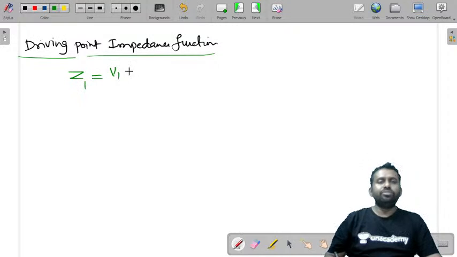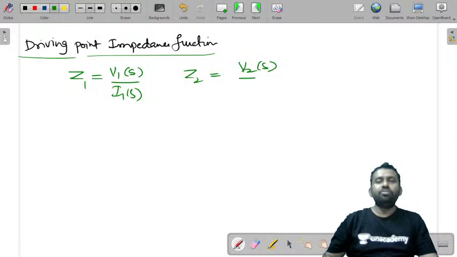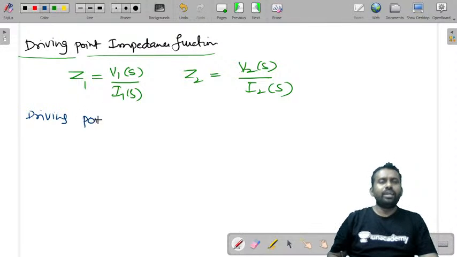Z1 is equal to V1 of S by I1 of S. That is the ratio of transform of voltage to transform of current at the same port. Similarly, Z2 is equal to V2 of S by I2 of S. We'll come to a conclusion from this. I'll just tell you one more important thing from this. That's the reason I'm just trying to revise what we have learned in the previous sessions.